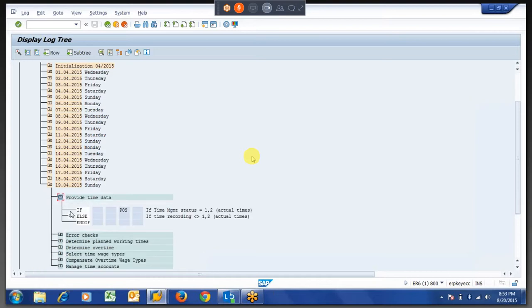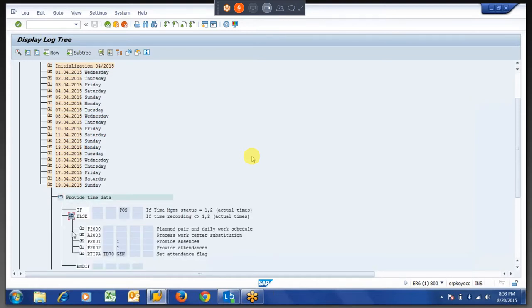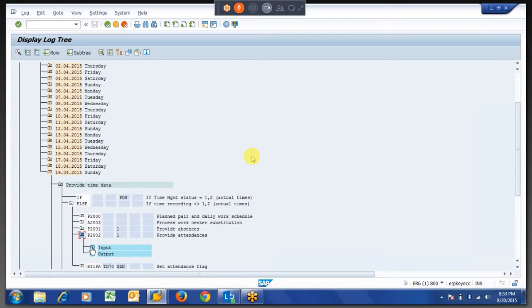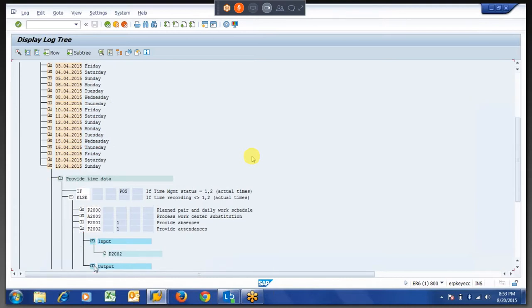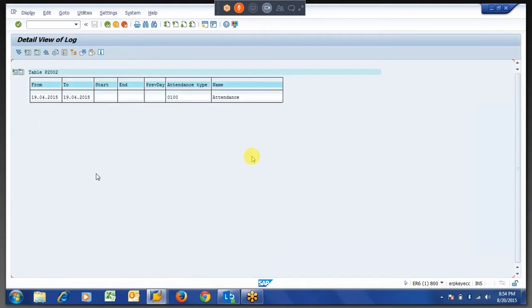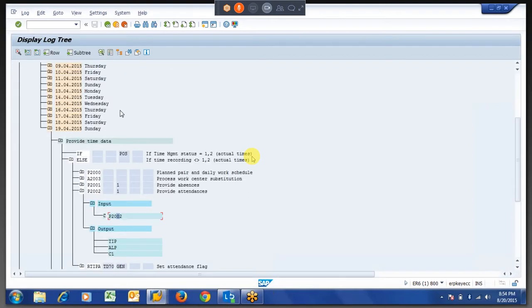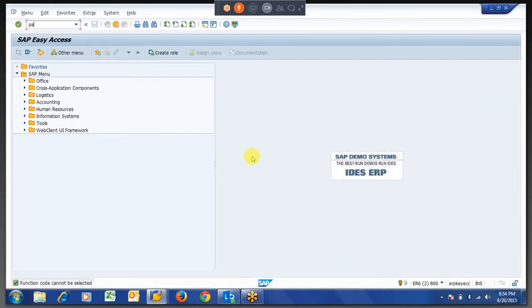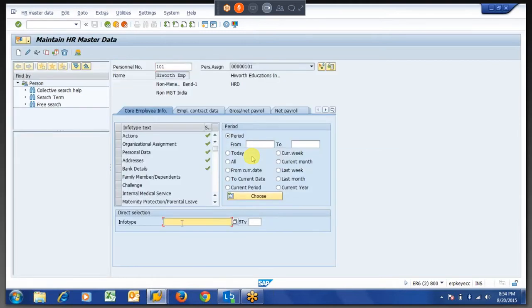If you go here again, provide time data on 19th only, right? We had given. The only thing we have to pass: if it is a non-working day, we have to pass the number of hours.